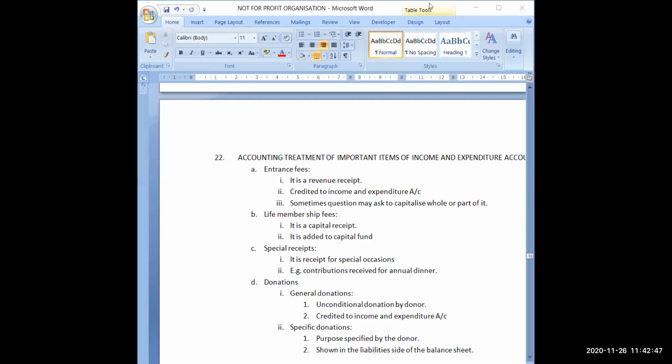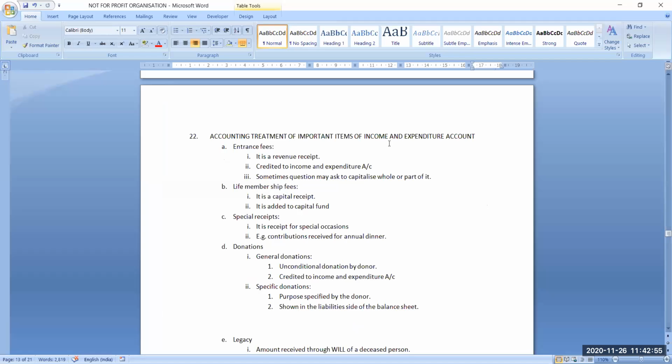Now see the next topic. Next topic is accounting treatment of important items of income and expenditure account. Now first thing that you should be clear about is what is income and expenditure account.